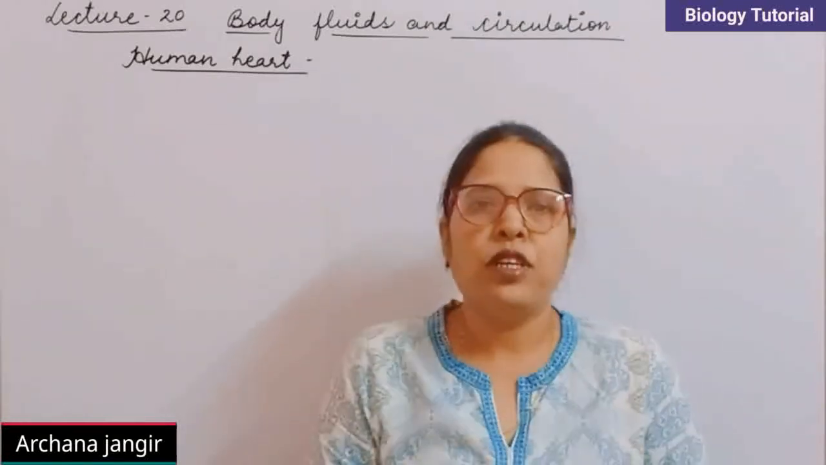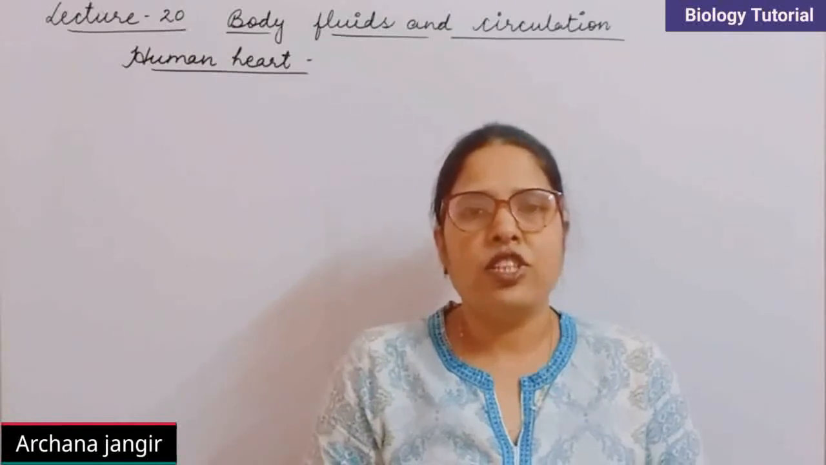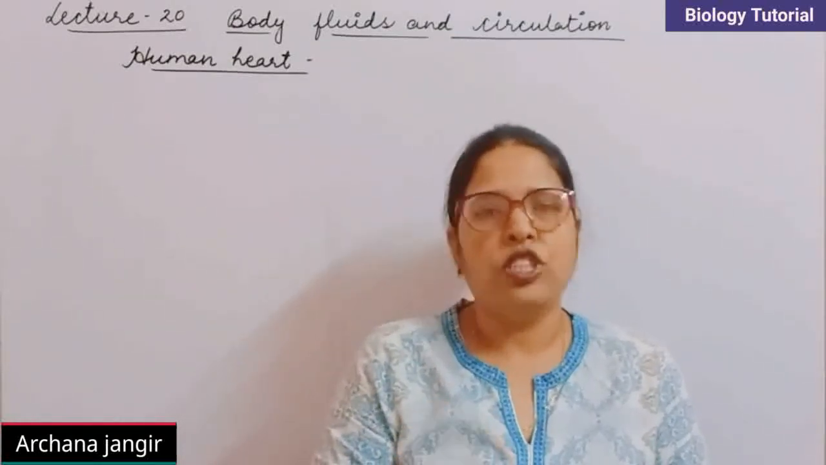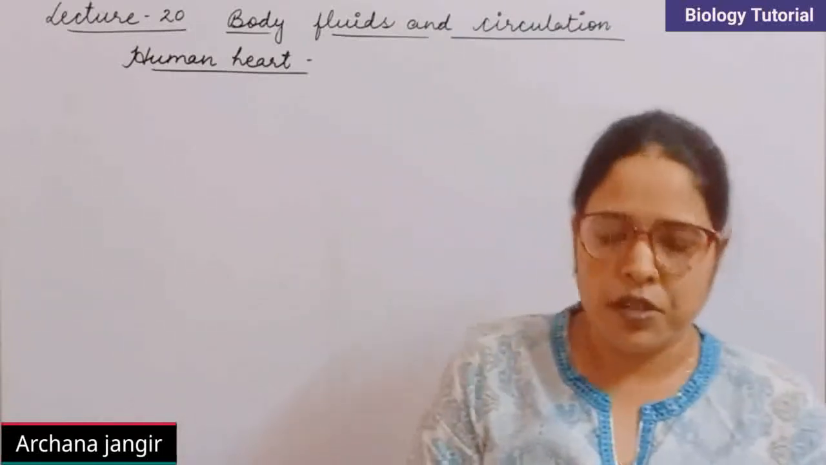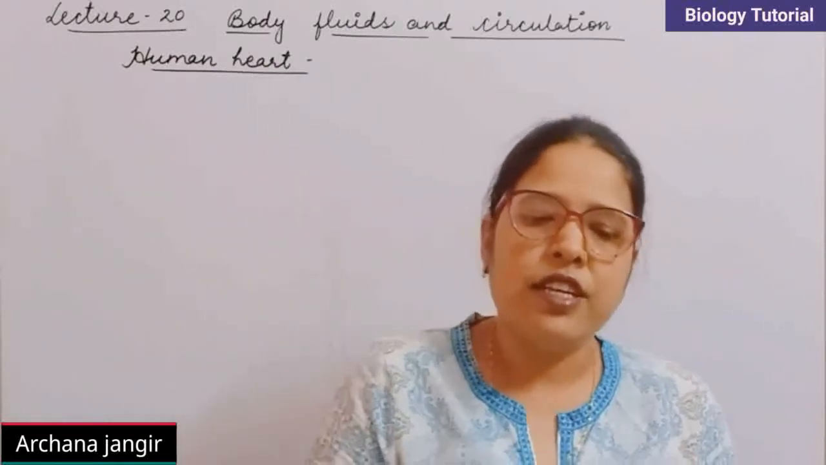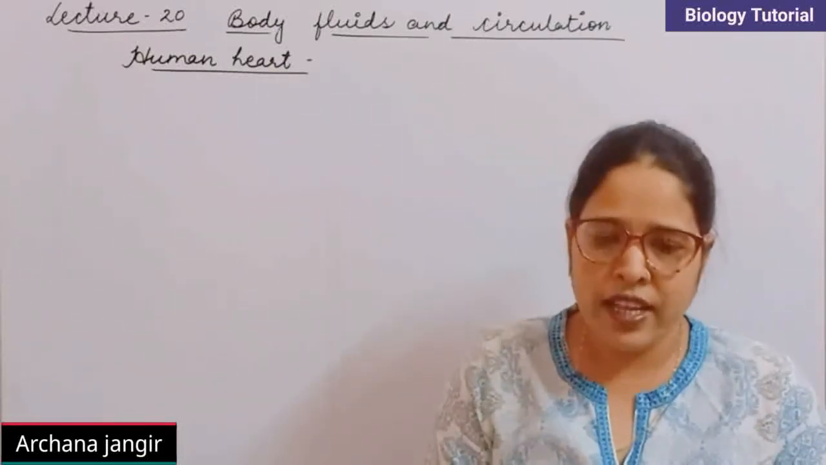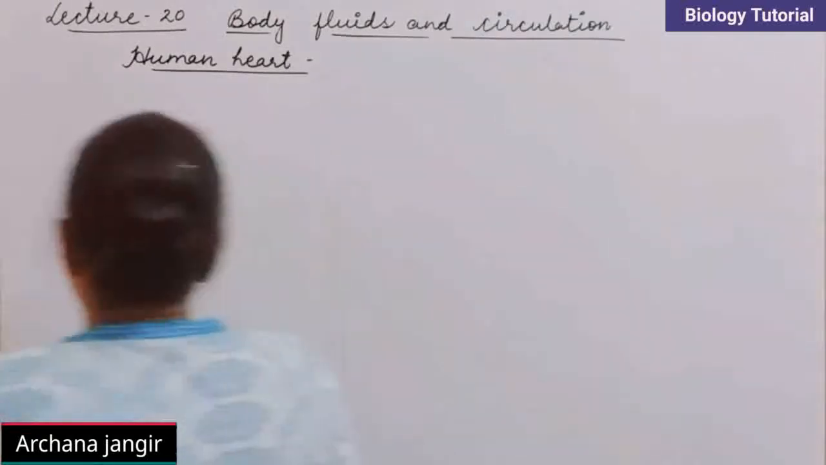Next, the human heart. First of all we have to discuss the location, shape, size and origin of the heart. After that, the external structure of the heart. Firstly, we have to know the location of the heart, where it is located in the body. So it is located in the mediastinum. It means in between the lungs.